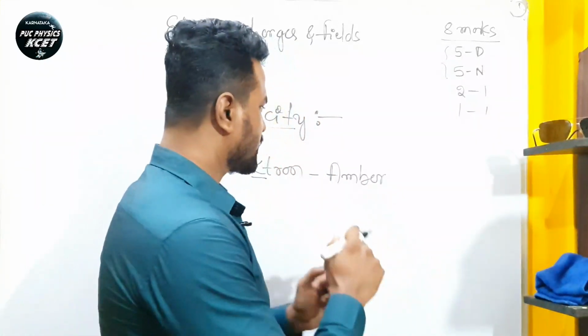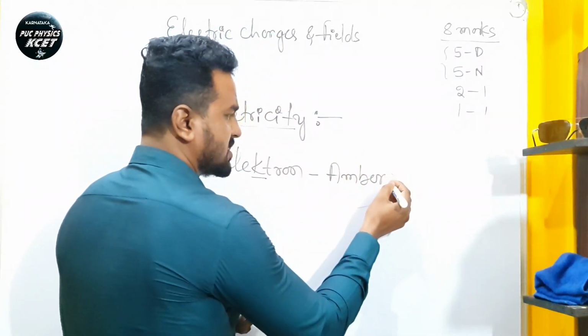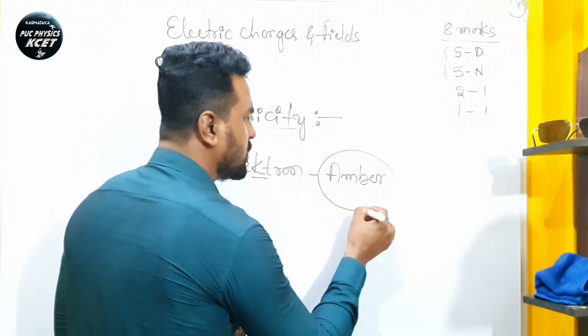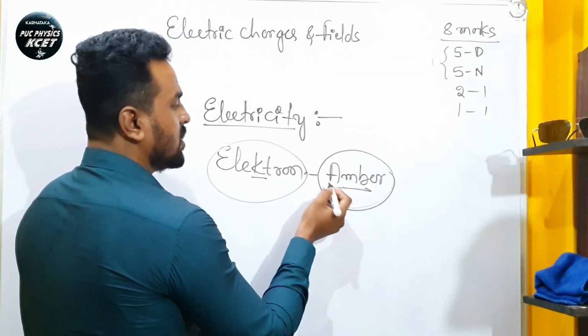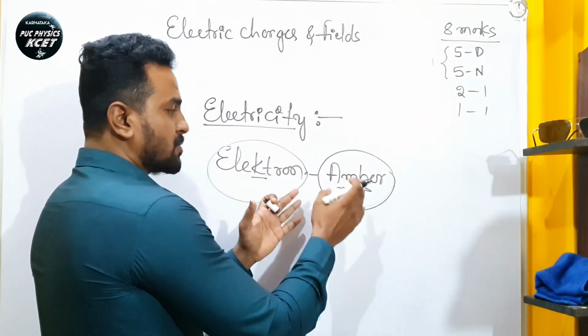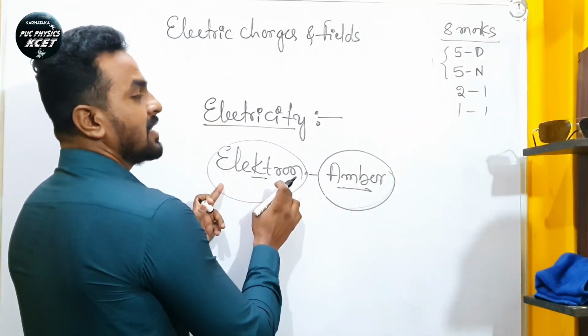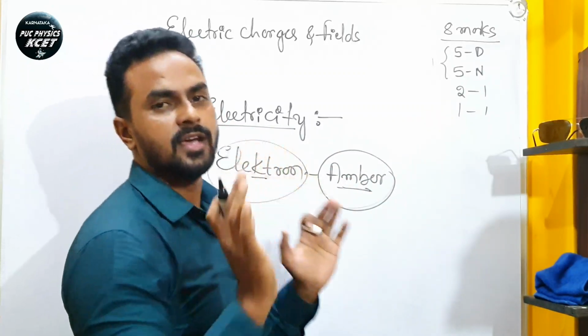And because of that amber, this is an experiment done by using amber. So the amber is nothing but electron. So the experiment and the subject related to the amber is called electricity, from the word electron.